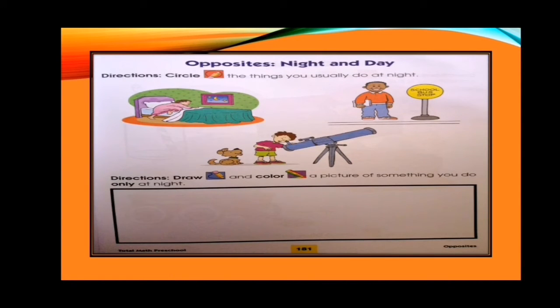For this activity, you are going to circle the things you usually do at night. And for the box below, you are going to draw and color a picture of something you do only at night.